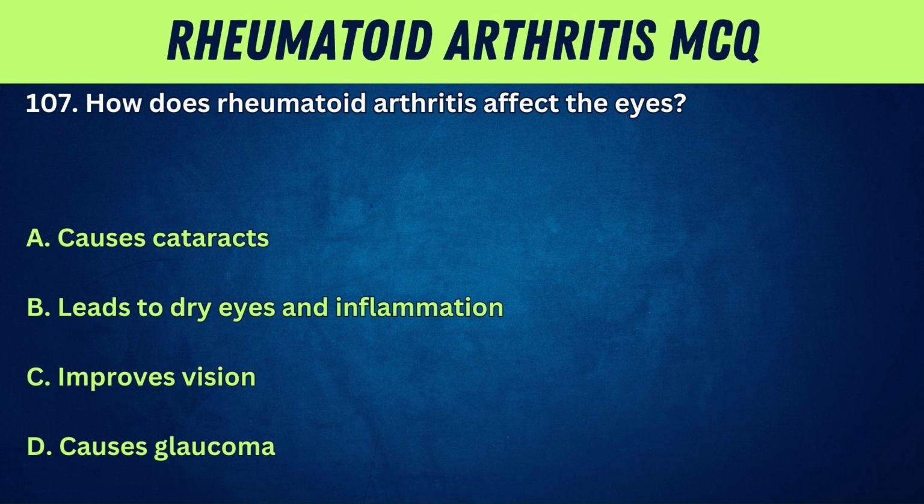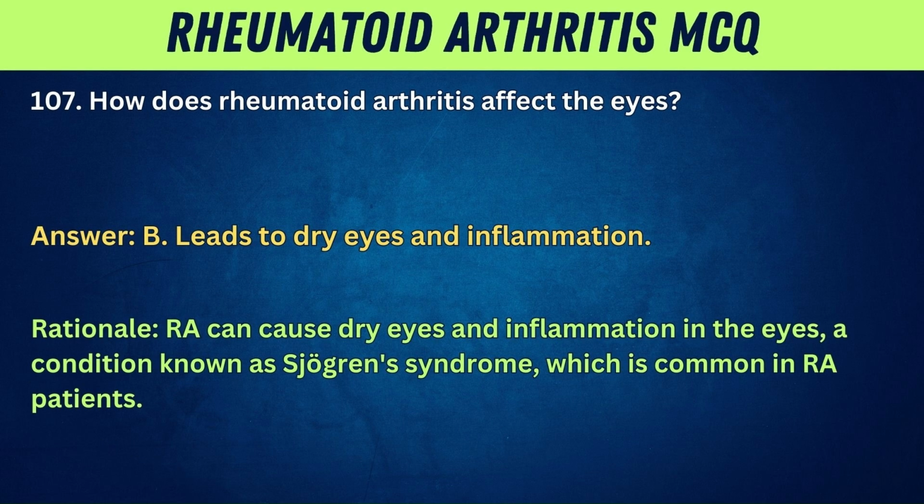107. How does rheumatoid arthritis affect the eyes? A. Causes cataracts. B. Leads to dry eyes and inflammation. C. Improves vision. D. RA always causes severe joint deformities. Answer: B.